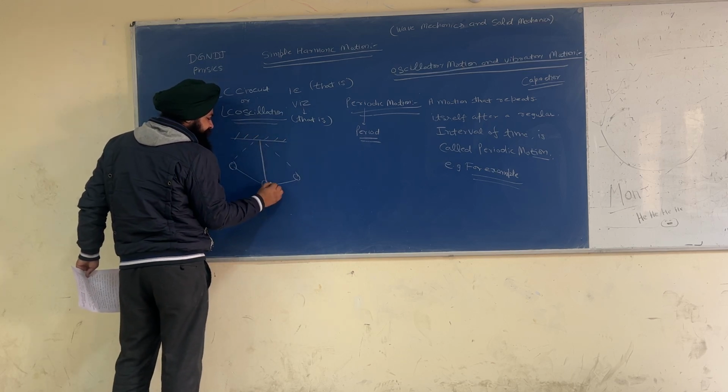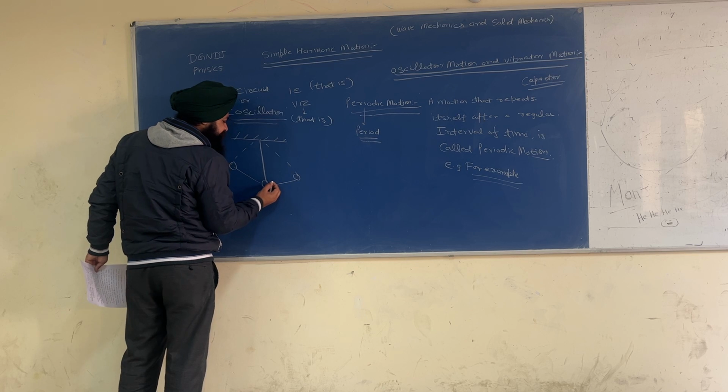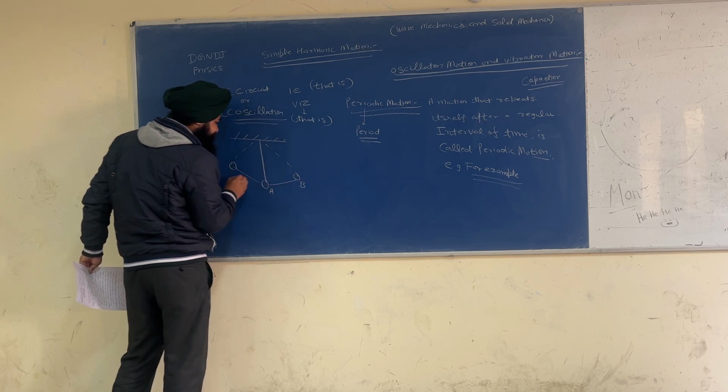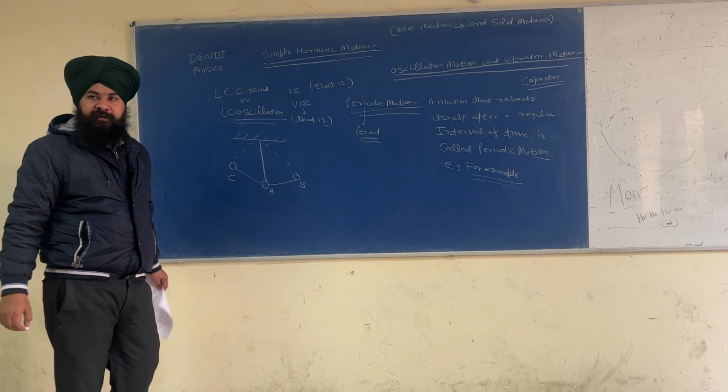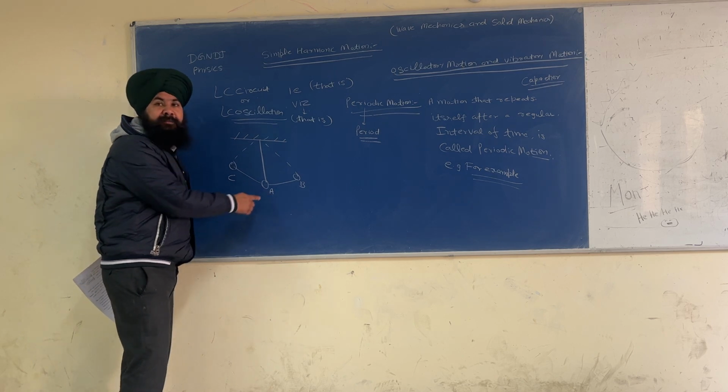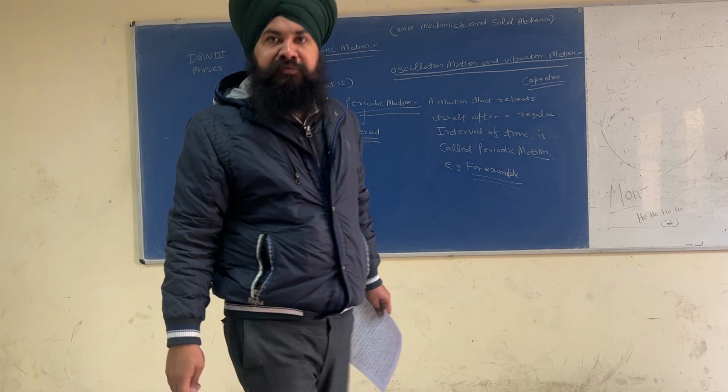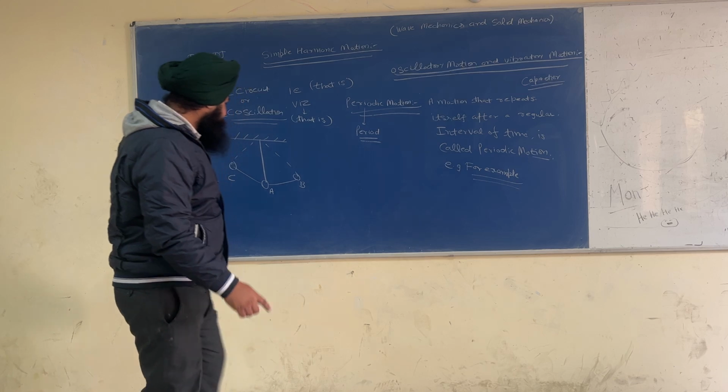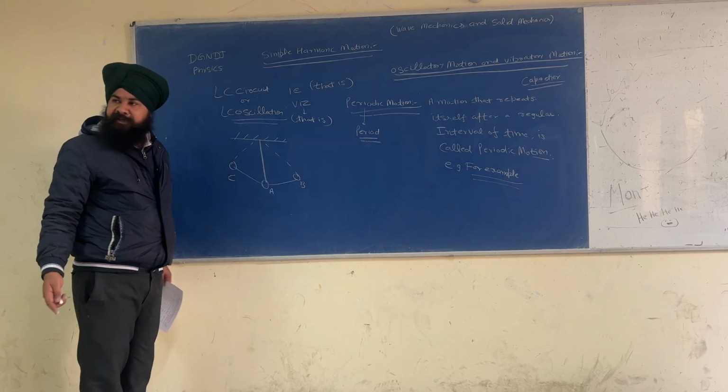This position, let us say O. This position, let us say A. This is B. This is C. The A position is called the mean position or equilibrium position, and B and C positions are called extreme positions.